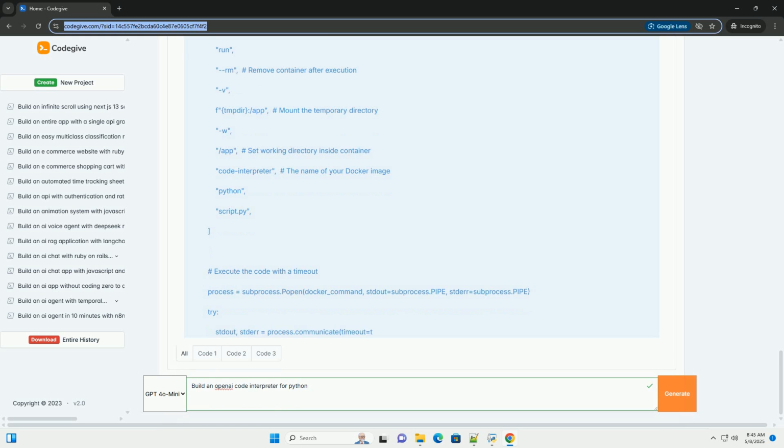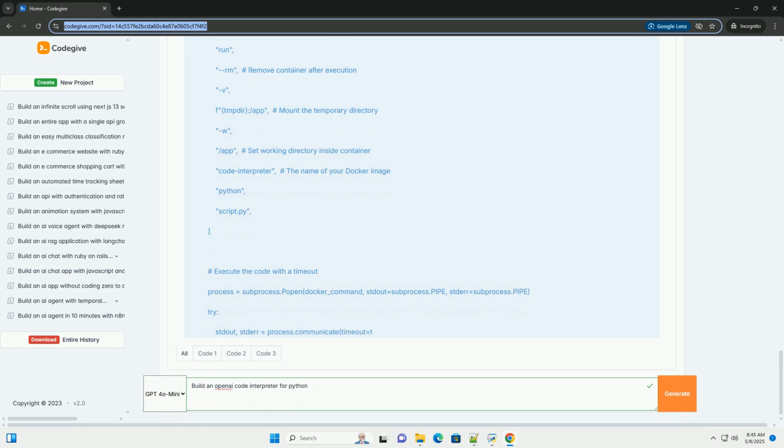2. Project setup. Create a new directory for your project and create the following files. main.py, the main script for your code interpreter. .env, to store your OpenAI API key securely. Dockerfile, optional, for Docker-based execution. 3. .env file: add your OpenAI API key to the .env file. 4.